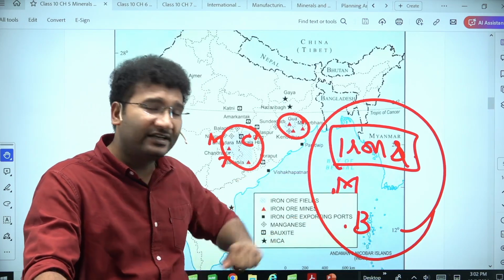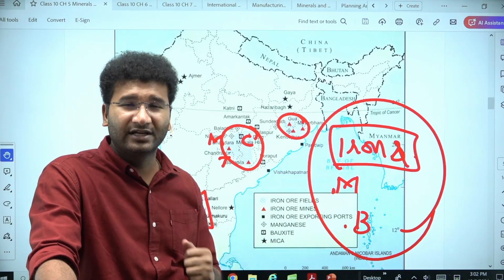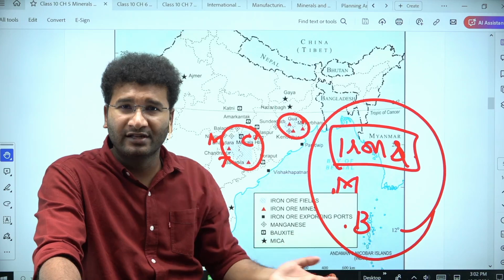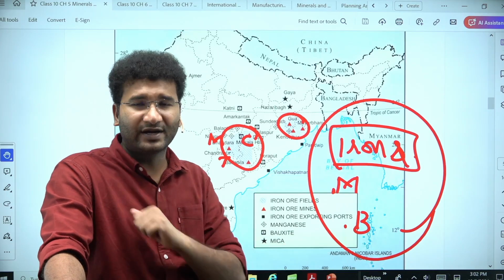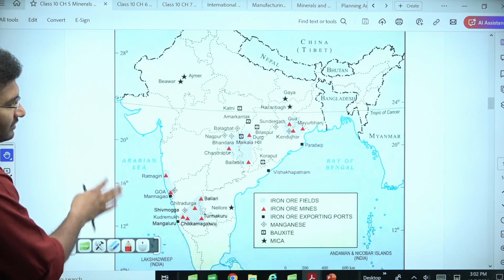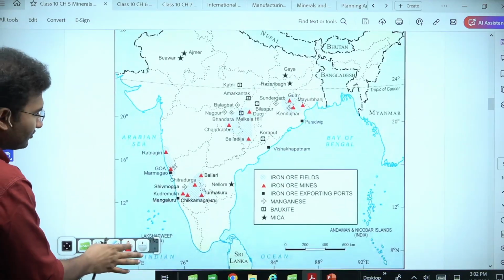Now, why is bauxite required? Because aluminium comes out of bauxite. Aluminium is used for electricity distribution and basic industries, foils, packaging industries. That is why aluminium is important. These are considered to be the basic industries. So you need to know about these basic industries, and now you need to know the names of these industries.